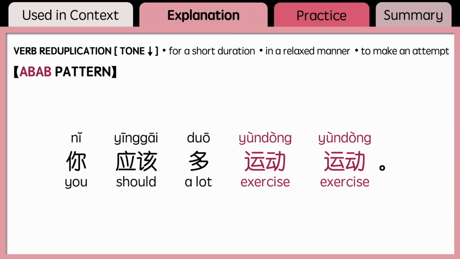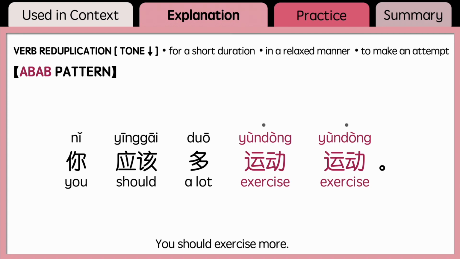In the sentence, 你应该多运动运动, 运动 is a general two-syllable verb. 动 is not an object of 运, but 运 and 动 put together expresses to exercise. In terms of pronunciation, you may have noticed that there is no tone change. Unlike the reduplication of one-syllable verbs, with the reduplication of two-syllable verbs, the repeated part remains the same tone as the original base verb.